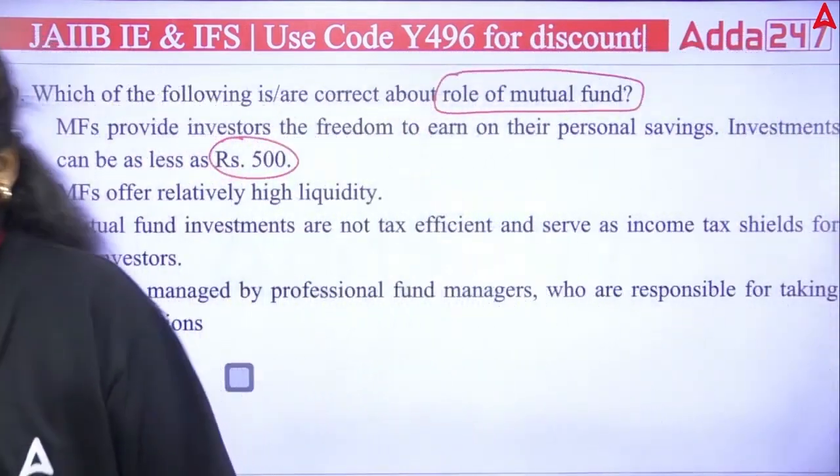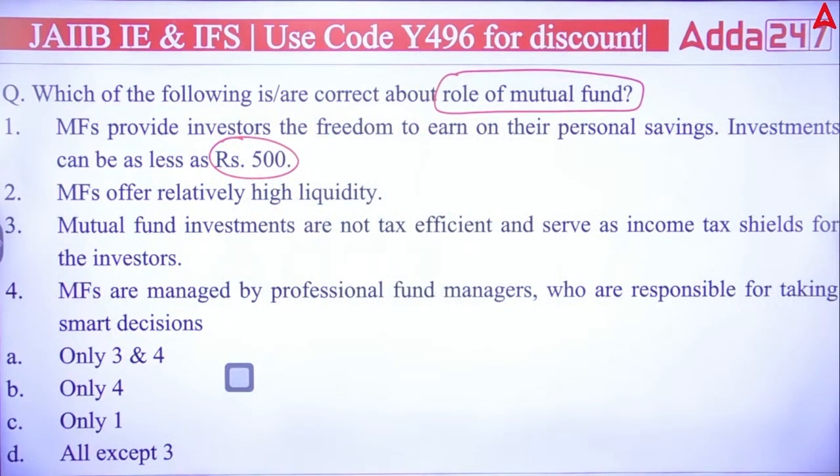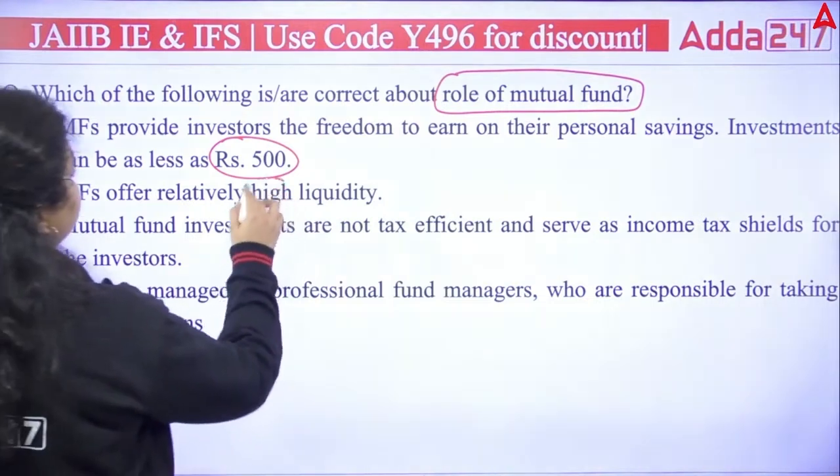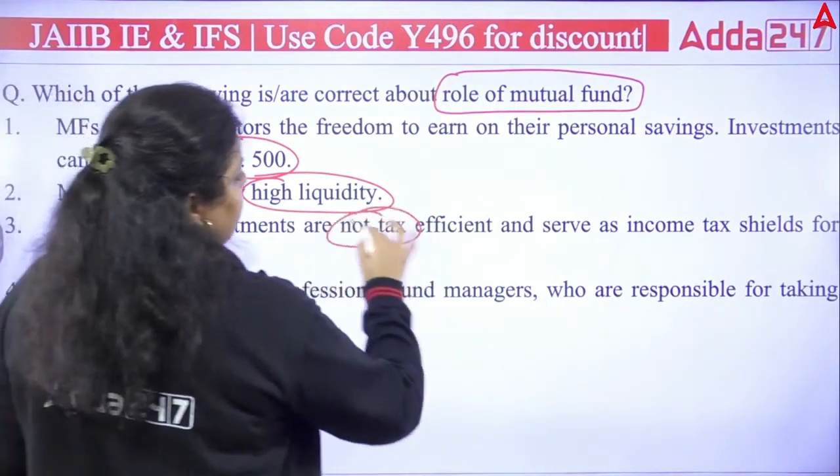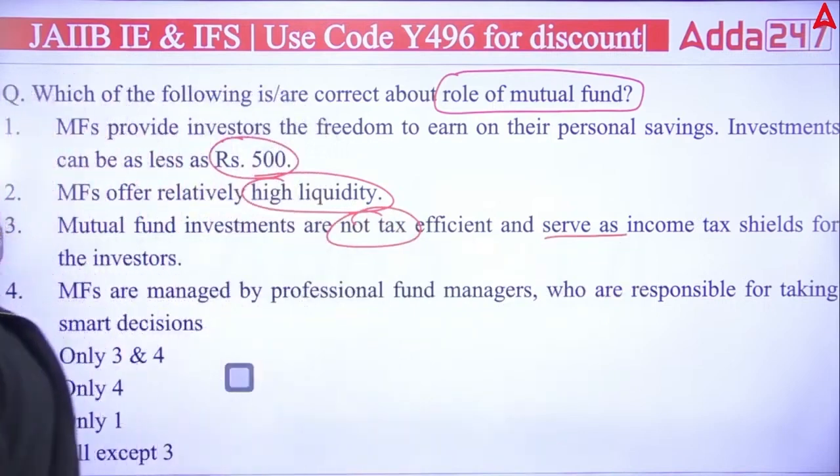Next, second, mutual funds offer relatively high liquidity. It means it can be converted into cash. Third, mutual fund investments are not tax efficient and do not serve as an income tax shield for the investor.